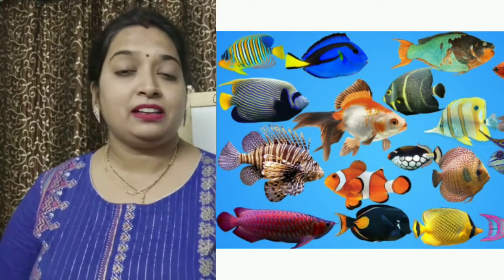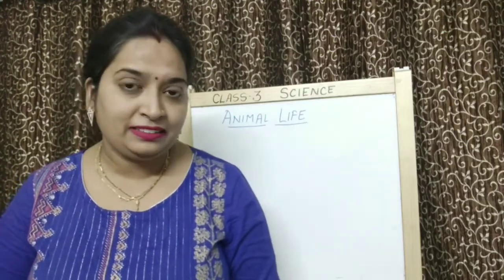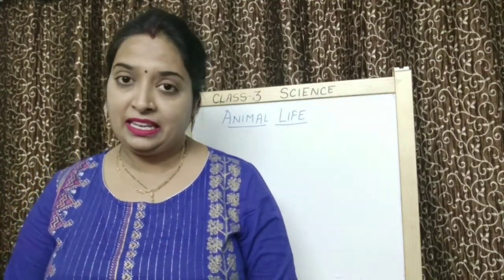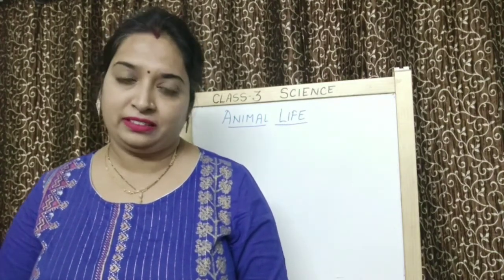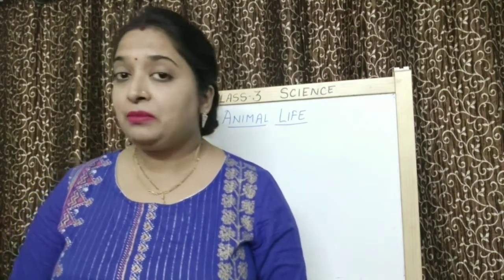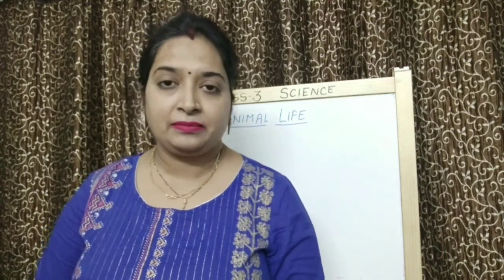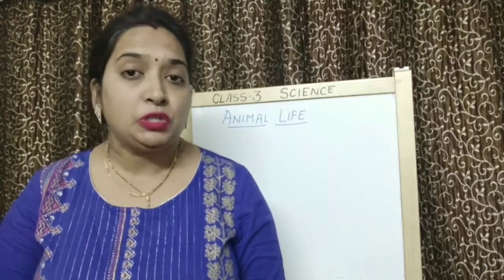Now tell me a few animals which live on trees. Yes, monkeys. They live on trees. Now, which animals fly in the air? Yes, birds fly in the air. Insects fly in the air. Also, do you know any animal which lives on both land and in water? Yes, frog.